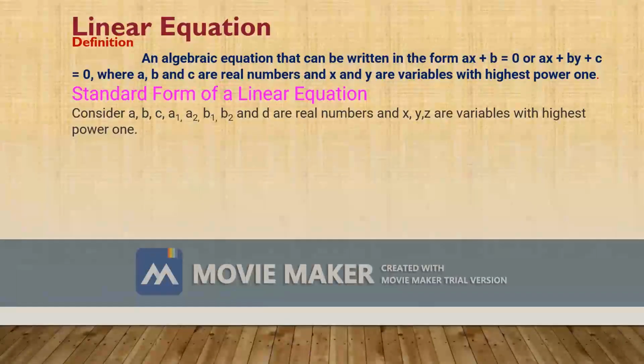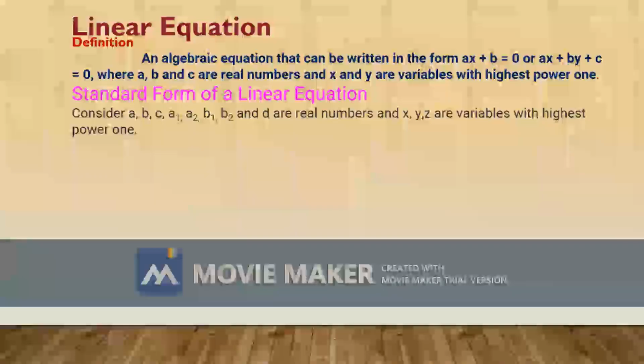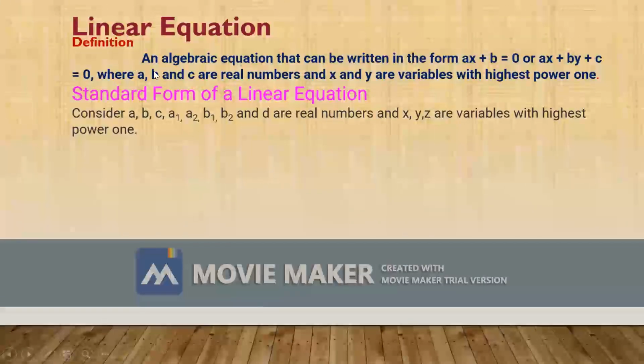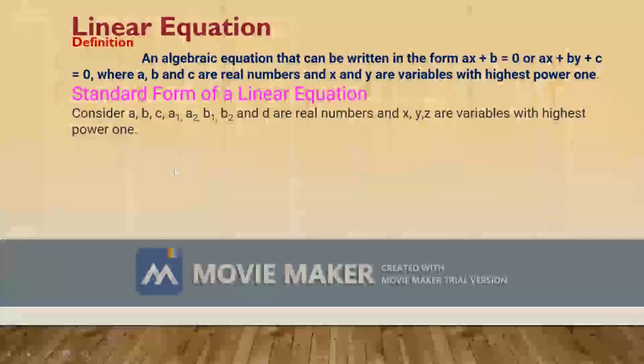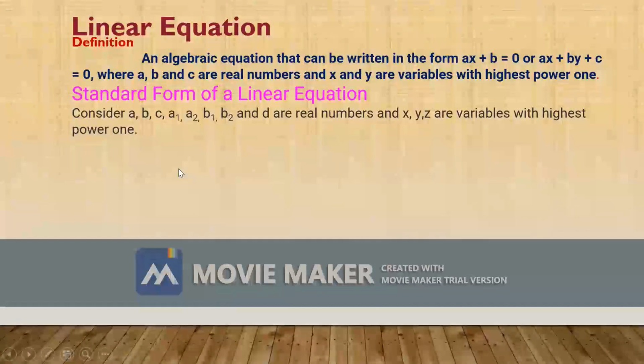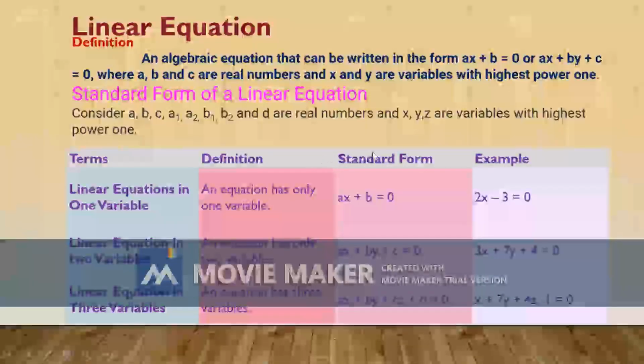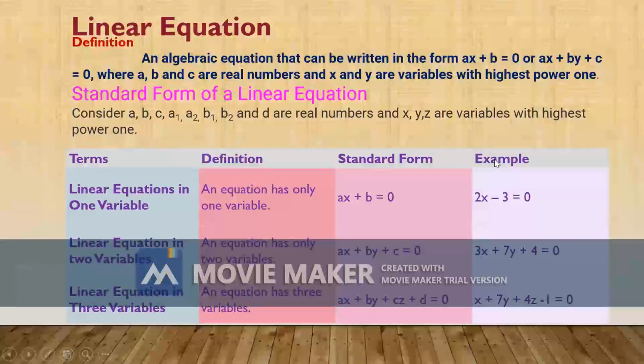Now let us see the standard forms of a linear equation. Consider a, b, c, a1, a2, b1, b2 and d as real numbers and x, y, z as variables with highest power 1. Now consider a chart. Let me explain the terms, definition, standard form and examples.